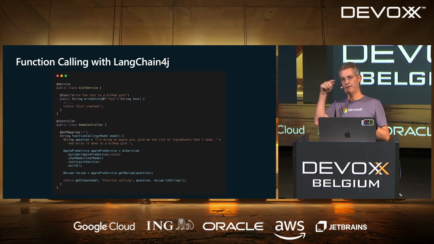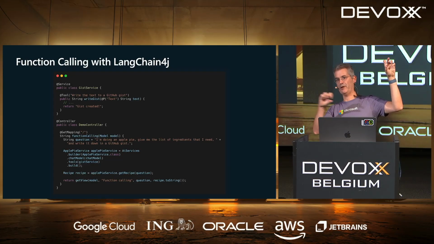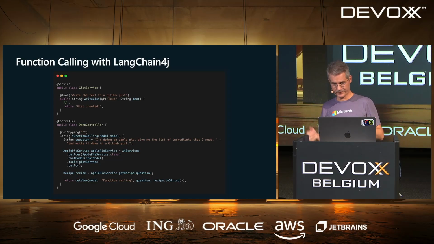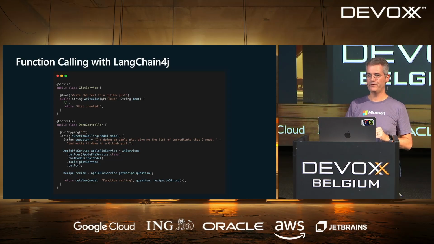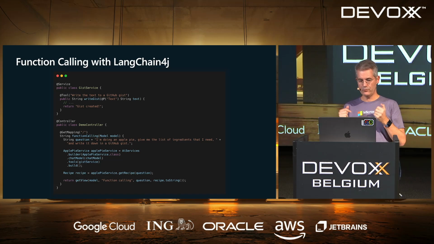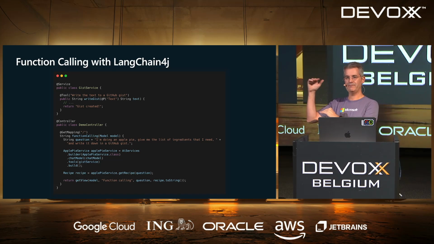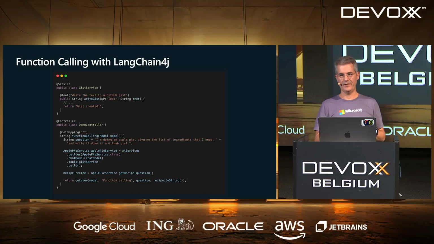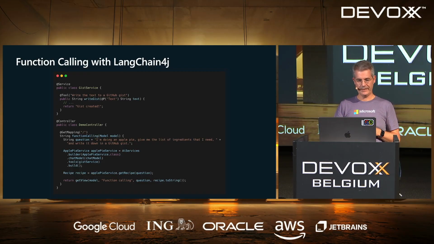And you've got a @P annotation that's a parameter. So here, the LLM will know, OK, I've got this tool, which does that, which takes this parameter, and that tool is available. So maybe I will call it if I need it. So that's how you configure the tool. And then the way you run it, if you look at that code, I've expanded my text a little bit. It's a bit more complex than before. We're still doing an apple pie, but now we want to post the list of ingredients to a GitHub GIST.